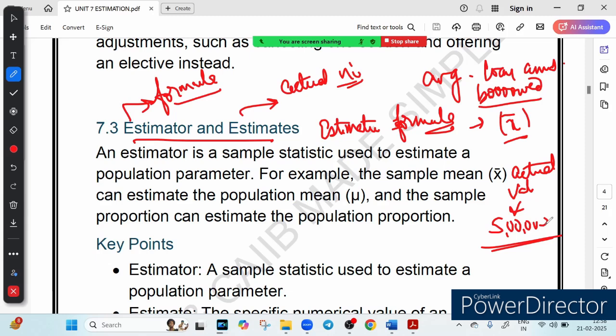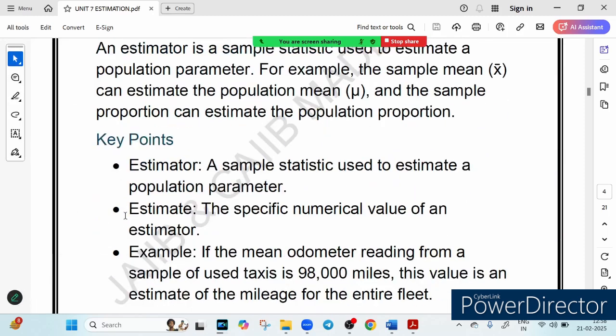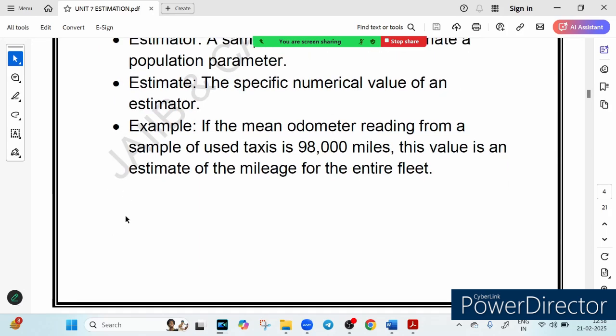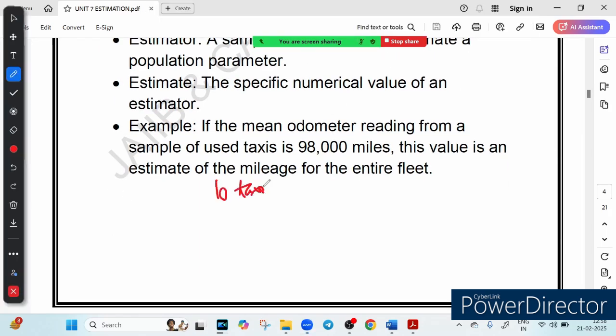Let us take another example to make it more clear. This example is given in your book. Suppose we check 10 taxis and find that the average mileage is 98,000 miles. This is the average mileage, and that is our estimate for the mileage of all taxis in the city. So the estimate is the actual number, and the estimator is the formula which we use to calculate the estimate. I hope this makes sense.